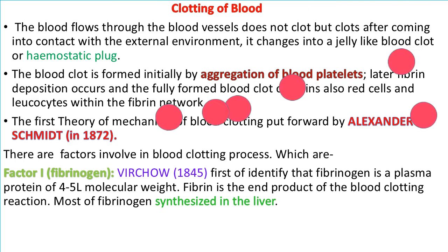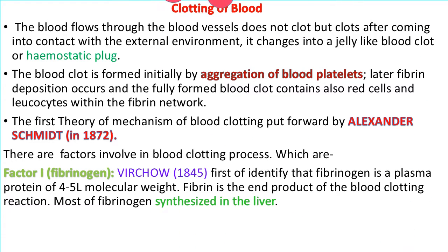Everyone, today's topic is clotting of blood. The blood flowing through the blood vessel doesn't clot but clots after coming into contact with the external environment. It changes into a jelly-like blood clot or hemostatic plug. The blood clot is formed initially by aggregation of blood platelets. Later fibrin deposition occurs, and the fully formed blood clot also contains red cells and leukocytes within the fibrin networks.